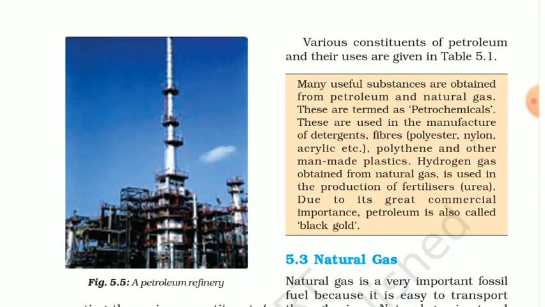Now another term comes to us, that is the petrochemical. What is this petrochemical? All those useful substances which are obtained from petroleum and natural gases are known as petrochemicals. And these petrochemicals are mainly used in manufacturing of detergents, which we use in our regular life, as well as fibers such as polyester, nylon, acrylic, etc. Also, polythene and other man-made plastics are formed from these petrochemicals.